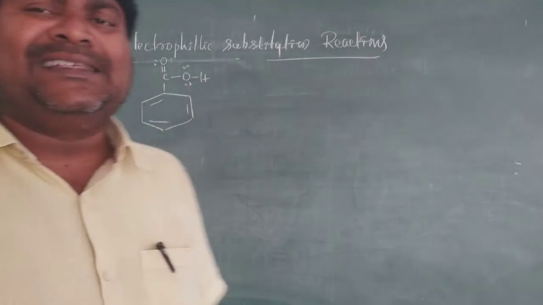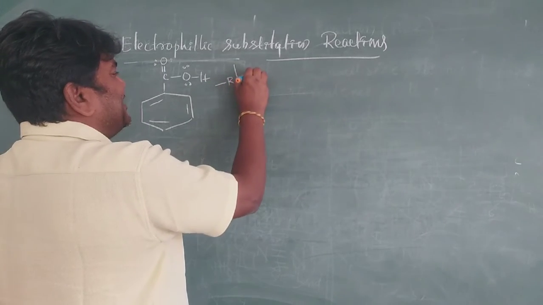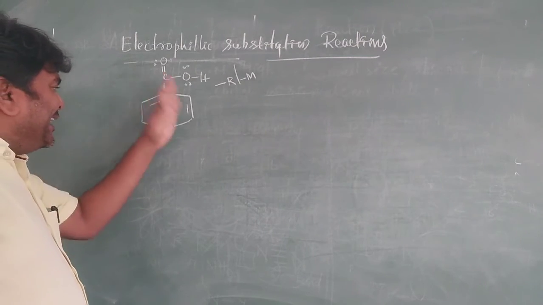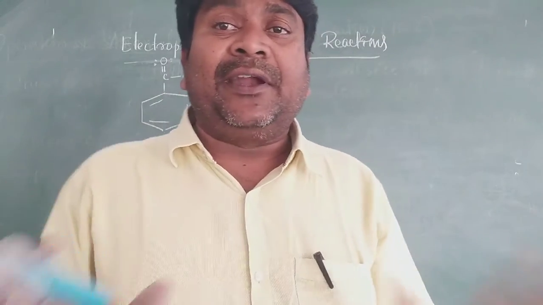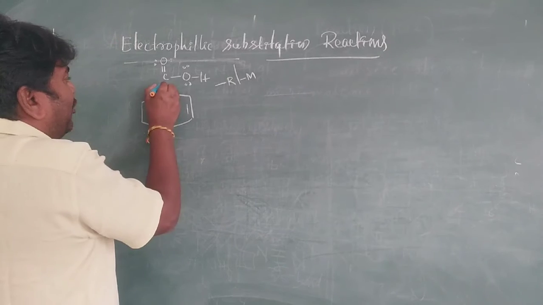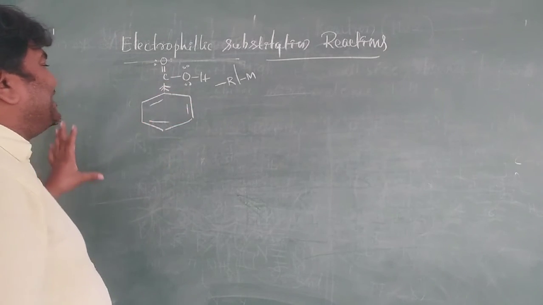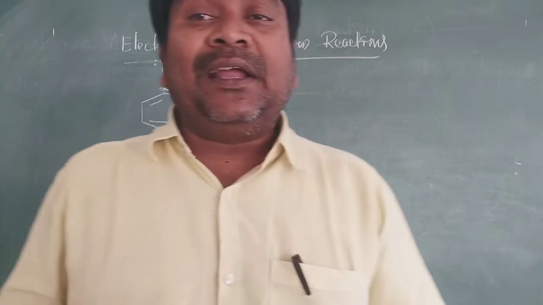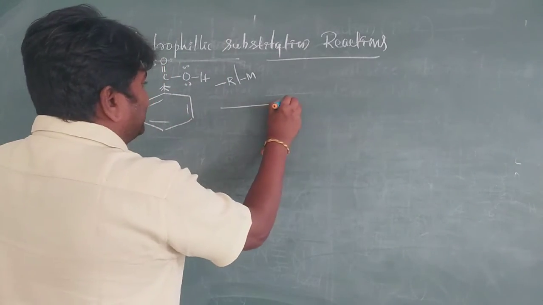it undergoes a minus R effect, minus resonance or minus M effect. That's what we observed here. Due to the presence of COOH, the ring is deactivated because the electrons are attracted by this group only. Now the total ring is deactivated. It is very, very important. So here it is a meta directing group.